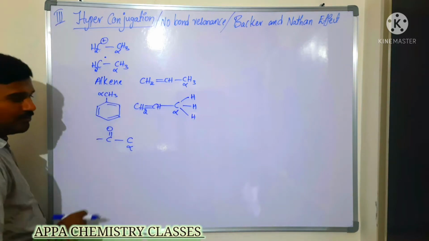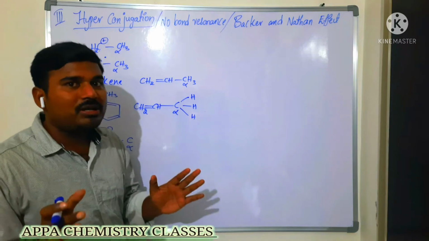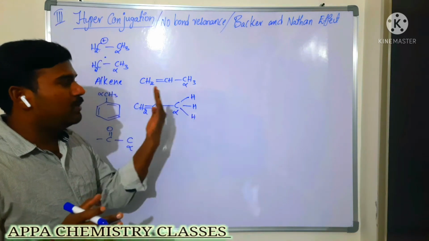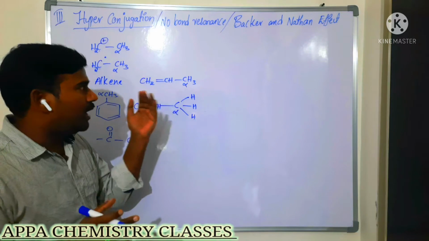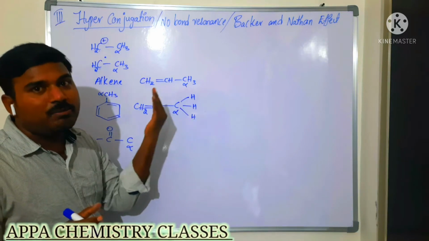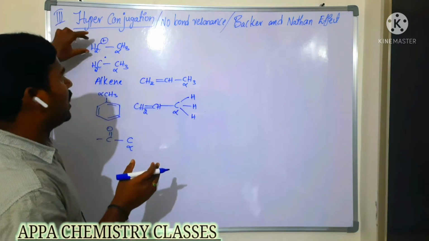We will see how, one by one. Which type of overlapping will it be? Sigma and pi electrons, and also sigma and the empty p orbital of a carbocation.